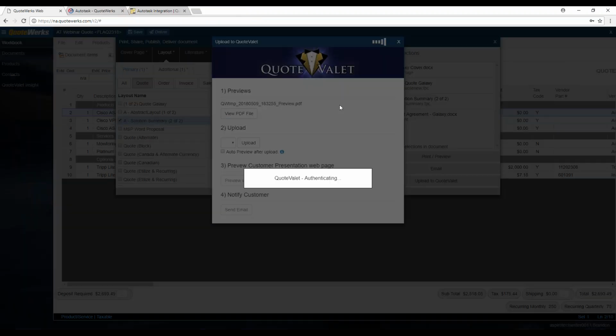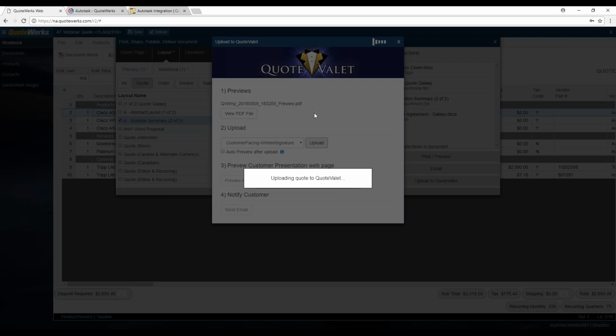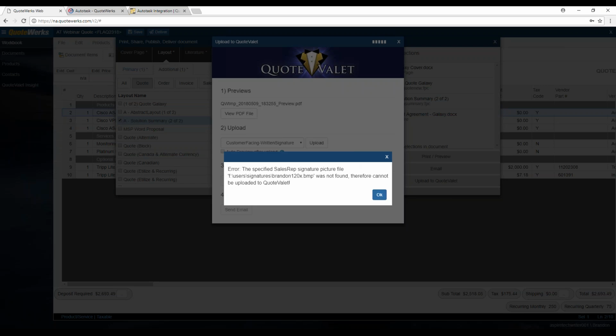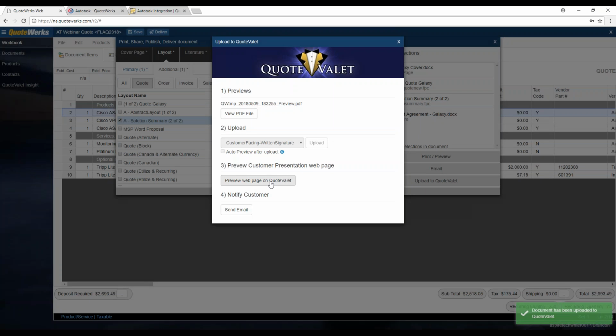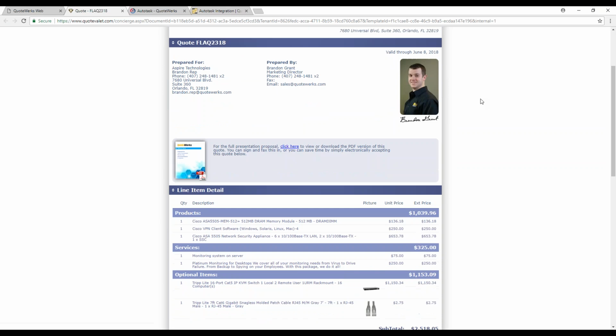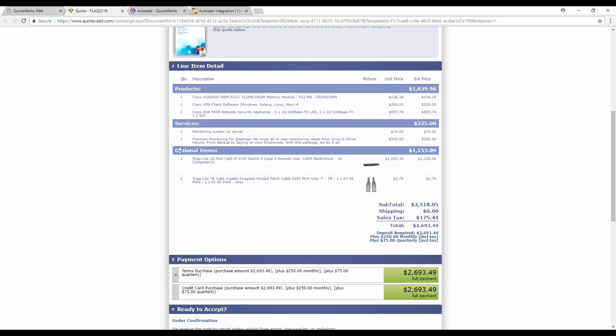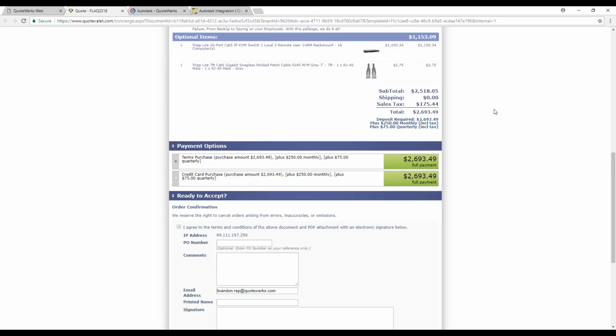And then QuoteValet is supported here, so we can click on Upload to QuoteValet. We can select our QuoteValet template that we want to use. And it's just saying it can't find my picture because it's been removed. And then we can do Preview Web Page, and then we can scroll down. There's our PDF. So just like if we had created it in QuoteWerks Desktop, see the document here in QuoteValet.